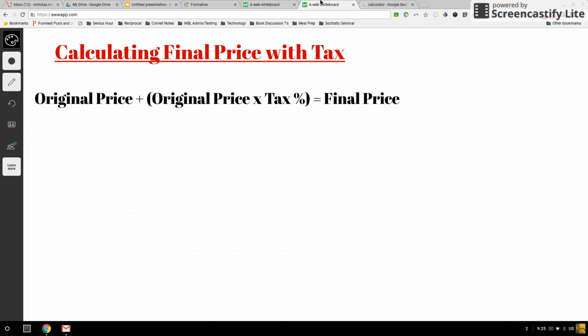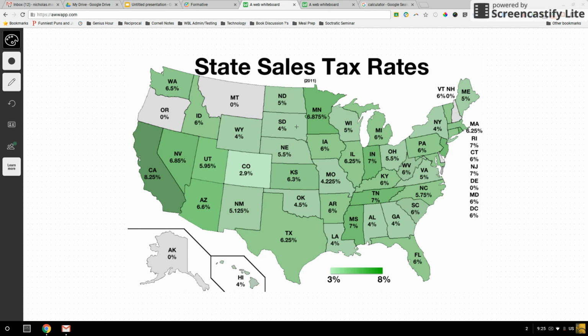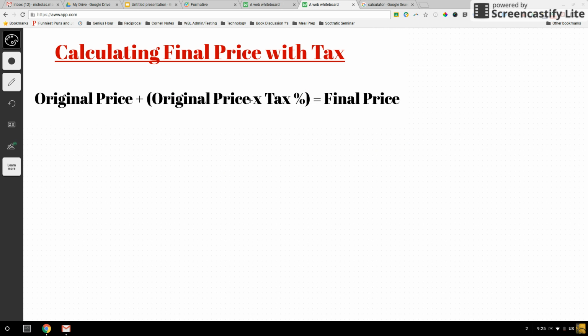But there is a formula that we can use, and when you go and buy whatever at the register, this is the formula the computer uses to tell you your final price. And that formula is they take the original price and they add on, and you can see here in parentheses, they add on the original price times whatever the tax percent is. So they're trying to figure out, for example, in South Dakota, what is 4% of the bill? And then you add that onto the original price to get our final price.